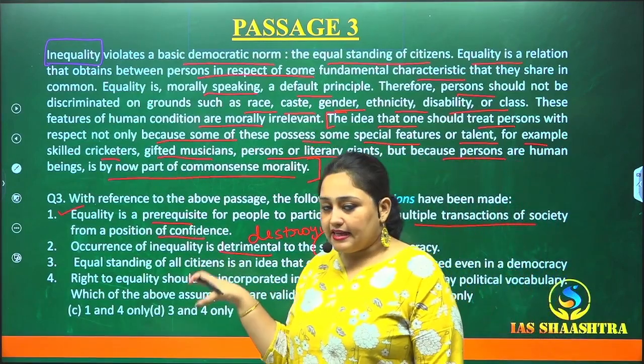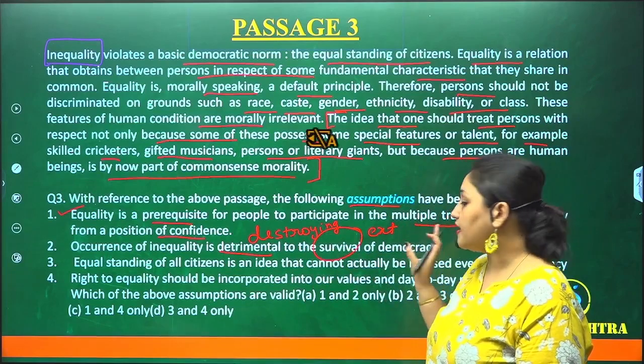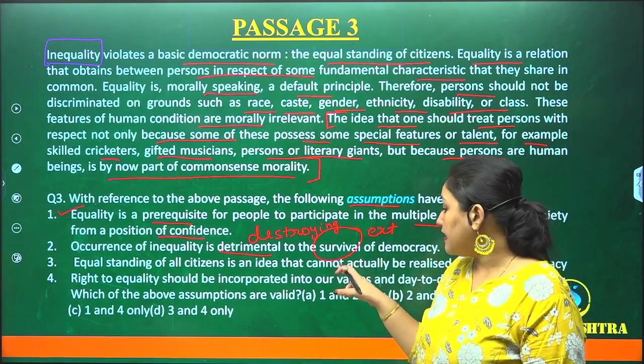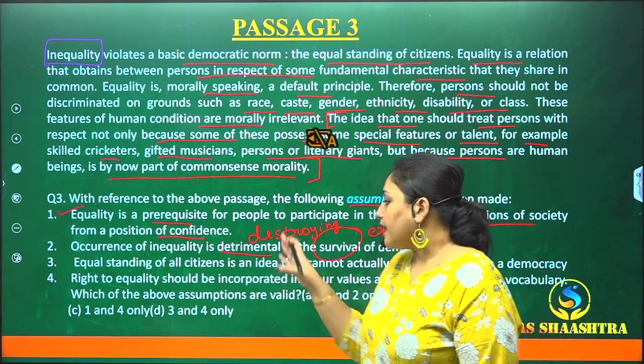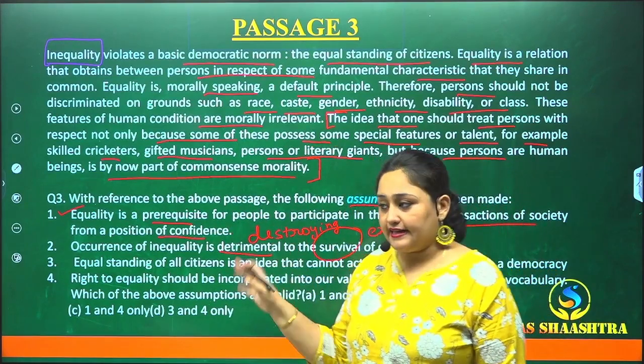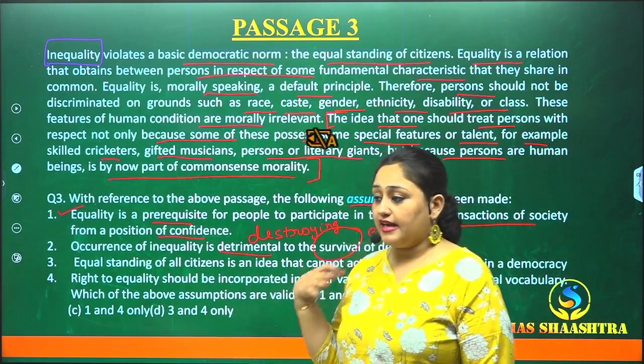This point is saying that inequality is destroying the existence of democracy. Firstly, the word survival is an extreme word. Secondly, nowhere in the passage it has been mentioned that inequality is destroying the existence of democracy.